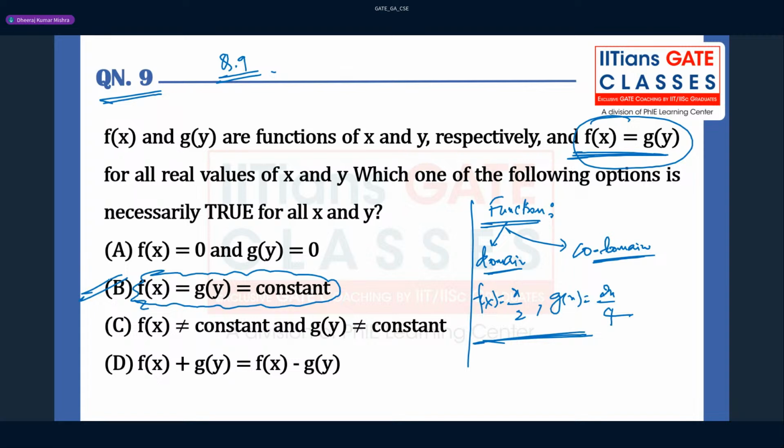And this can never be correct, because if f of x is not equal to a constant and g of y is not equal to a constant, then this is not true. So please remember this is very, very important. Any arbitrary constant you can take, for that the domain and codomain of the functions f and g will be the same. Both are constant. Option B is correct.